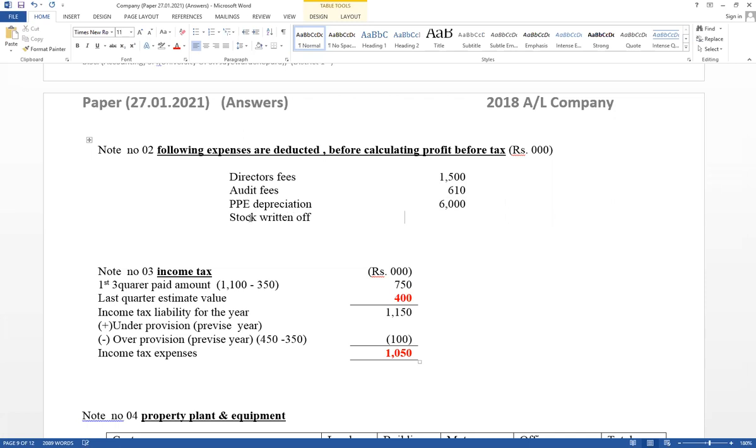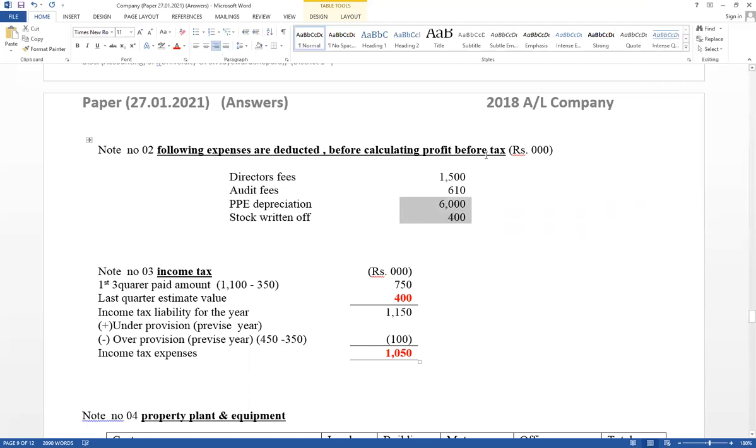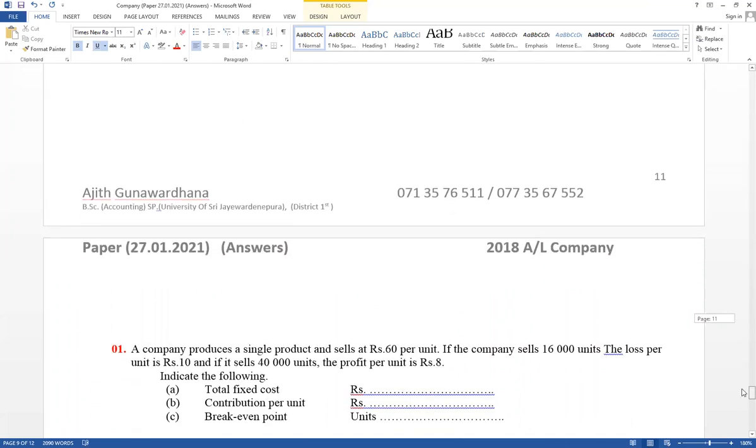Important expense should be disclosed. Stock written off equal 400. Stock written off value equal 400. Like that, important expense should be disclosed under note number 2. See the workings expense column.